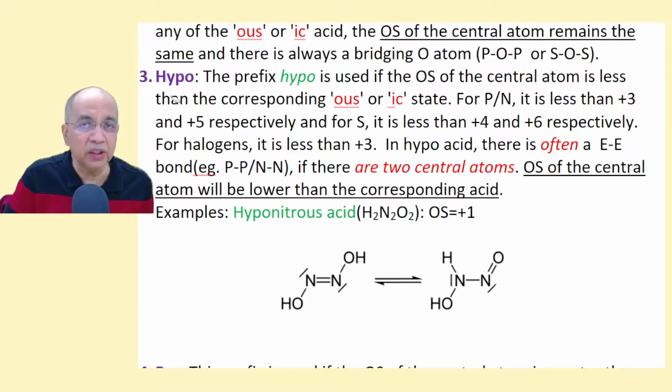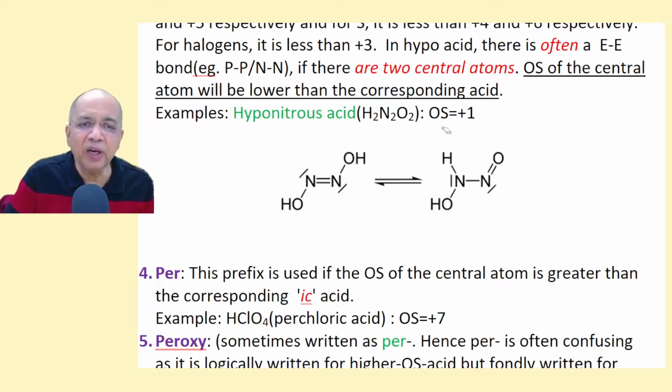Then you can coin the term hypo as a prefix in the beginning. For example, hyponitrous acid. There are two nitrogen atoms, so there has to be a direct linkage between the two atoms. Otherwise, the nitrogen oxidation number will be +3. There is another tautomer where there is a single bond and a double bond O and OH, H, a directly bonded hydrogen. That is hyponitrous acid, with the oxidation state of nitrogen +1.